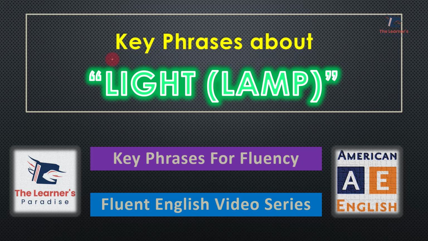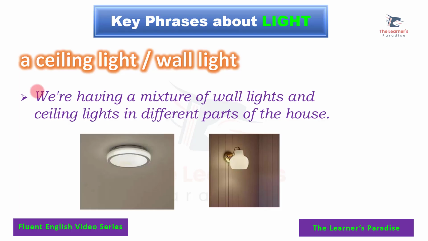Welcome back. Today we're going to learn key phrases about the word light. If you master these phrases, you will speak English fluently and you will speak English without thinking. So let's begin. The first phrase is a ceiling light or a wall light.